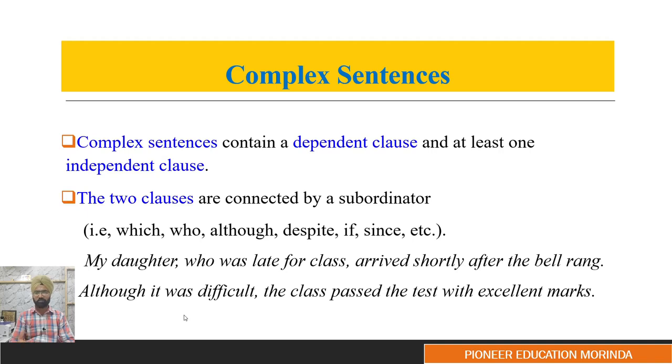Those are called dependent clauses. A sentence that does not have to depend on another sentence, that has its own meaning, that is called an independent clause.